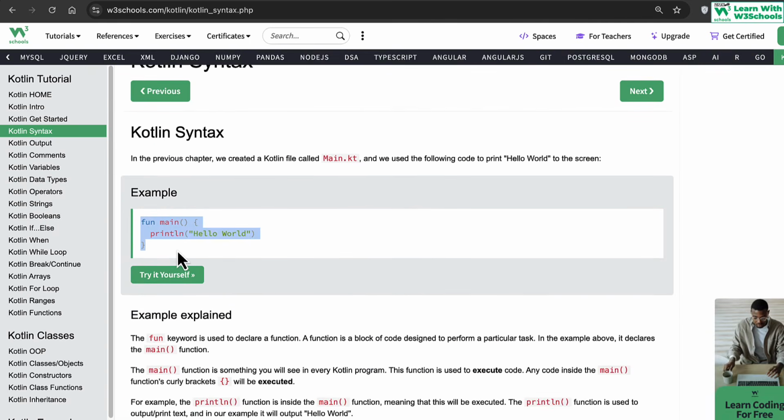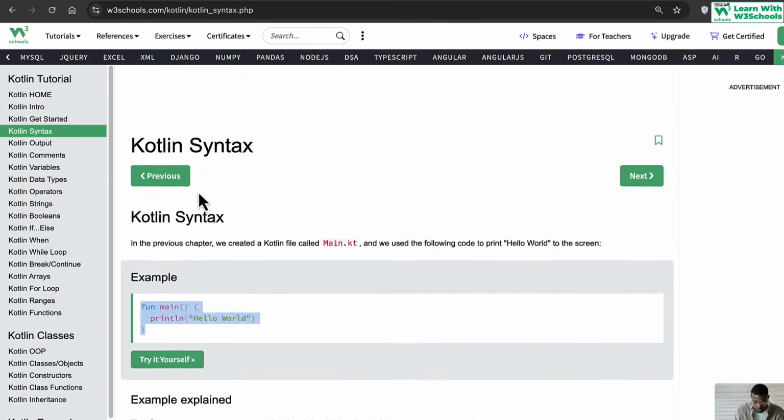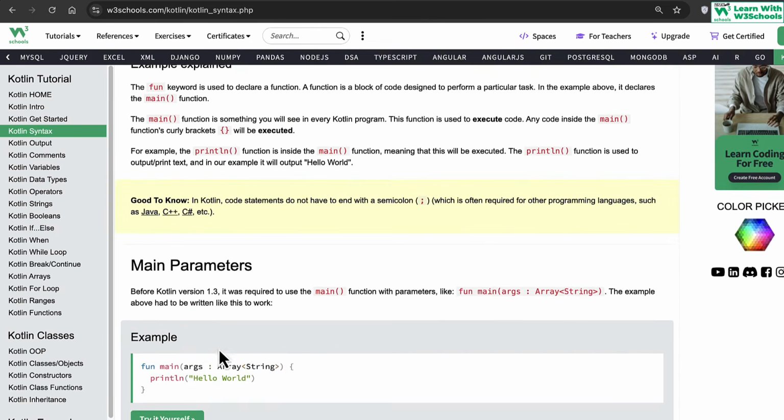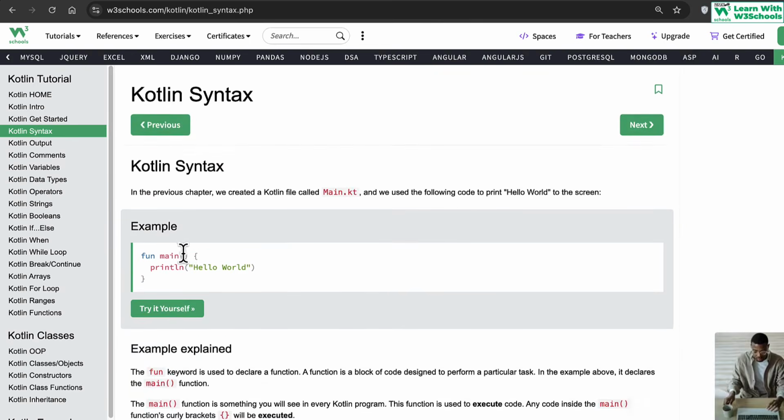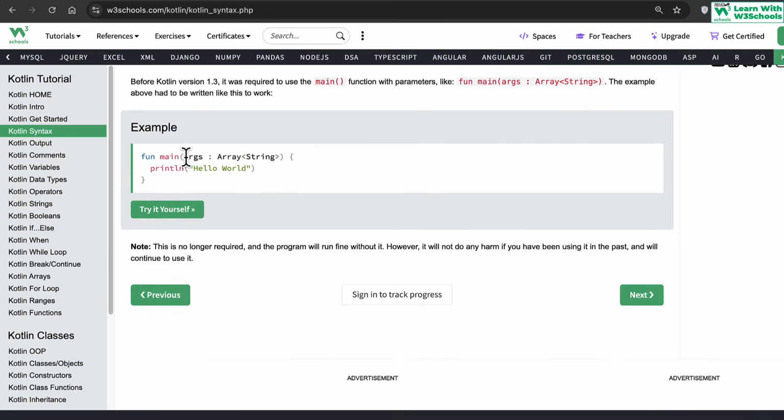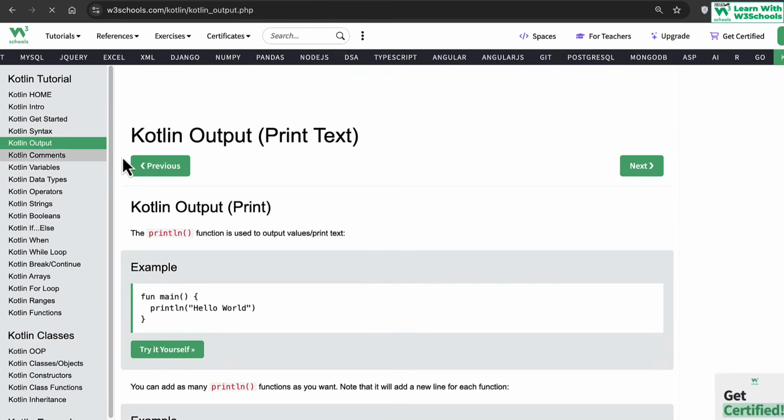That's what it says. Kotlin is trying to simplify the code as much as possible, similar to Python, but still not there yet. So if you're an older version Kotlin user, you might be familiar with this syntax, but if you're learning it for the first time, just go with this main function. You might see this code pop up somewhere in old tutorials. Just don't be afraid of it. This basically means that in previous versions, the main function needed an argument, now it is no longer needed. Capish?